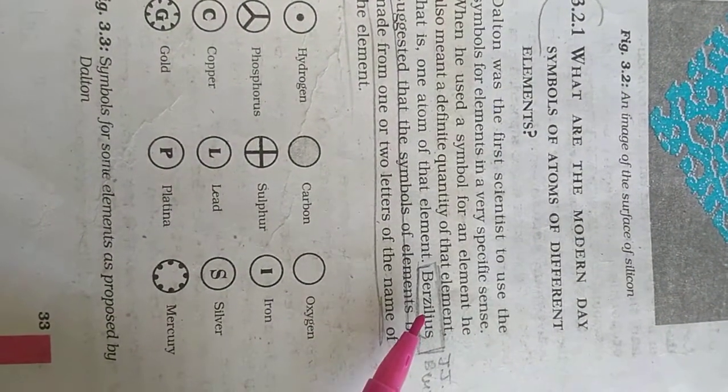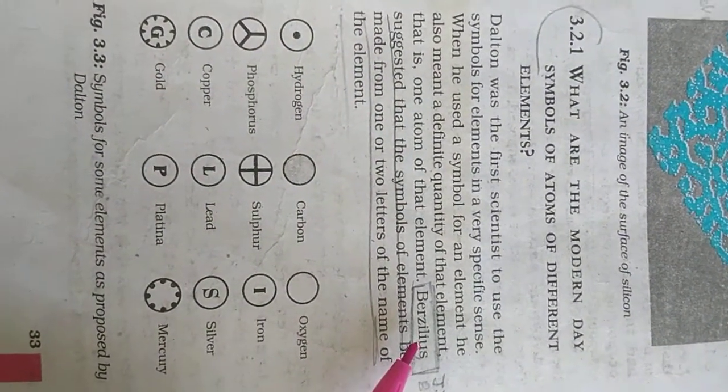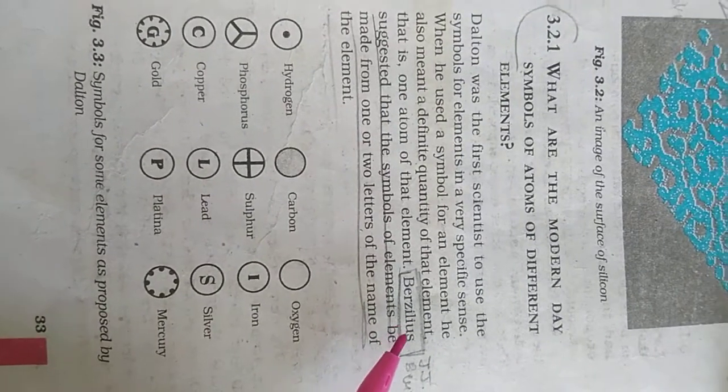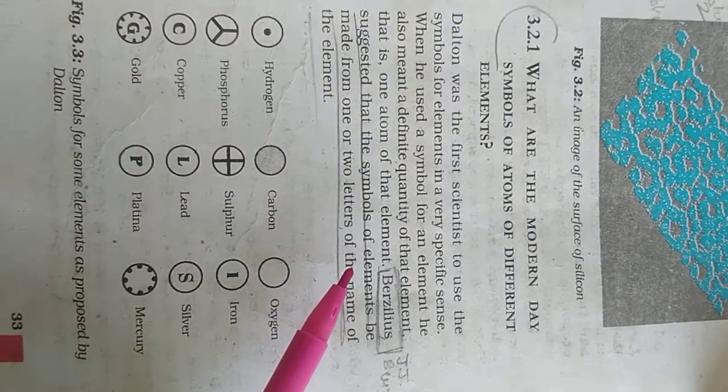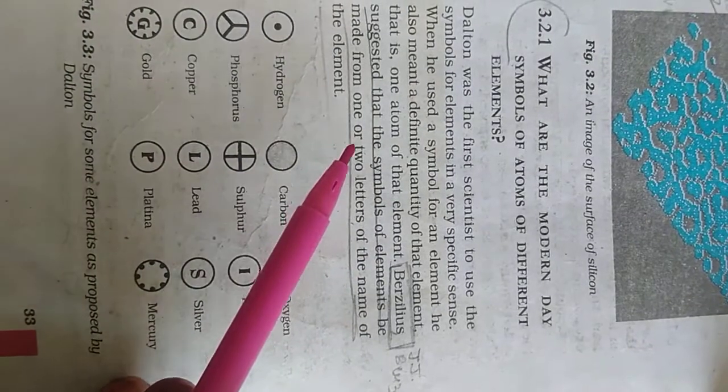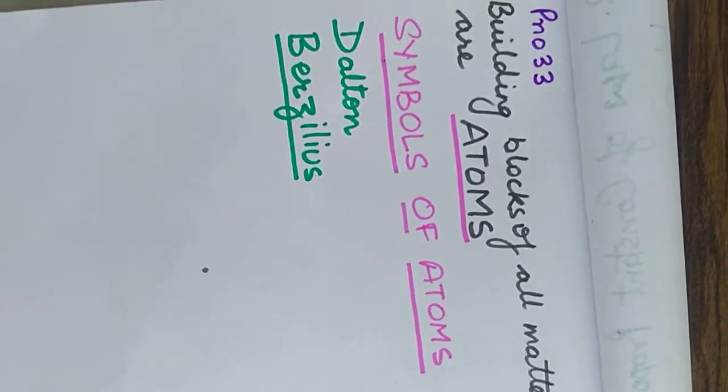So which symbols we use? We use the symbols given by Berzelius. That was the scientist. He said that the symbols of element are made up of 1 or 2 letters of the name of the element. That I will explain now.